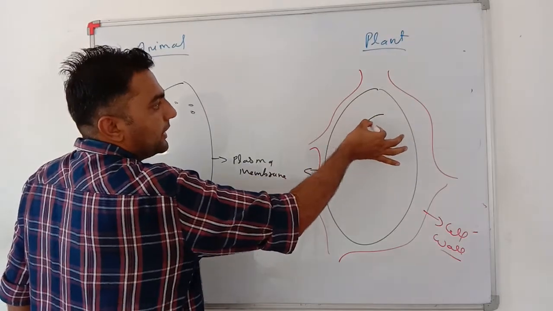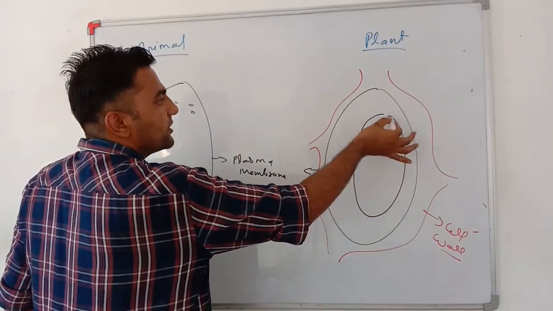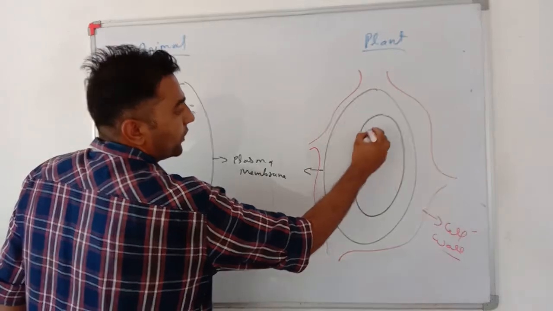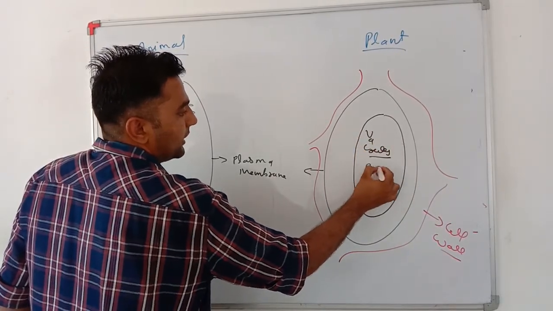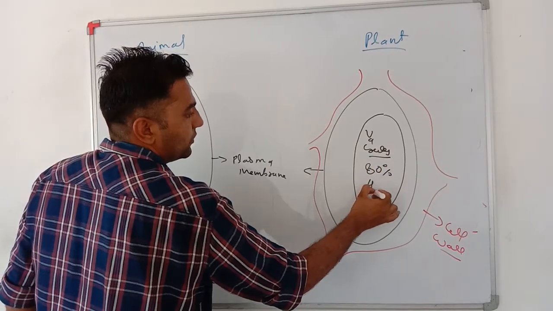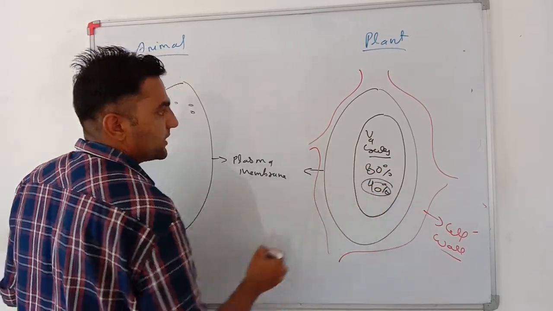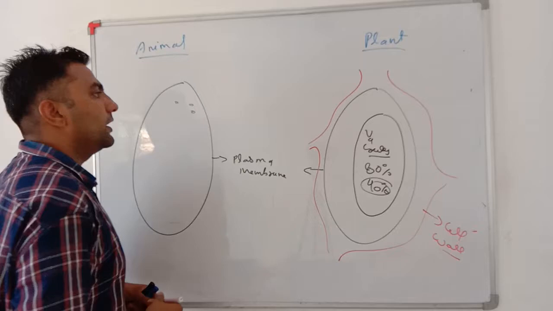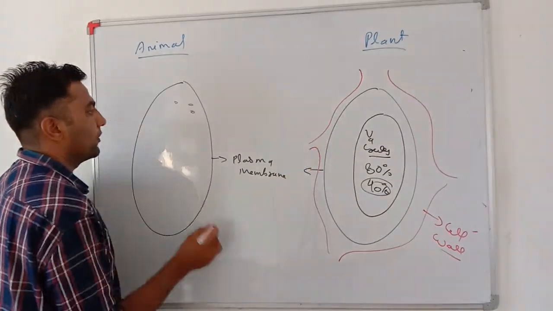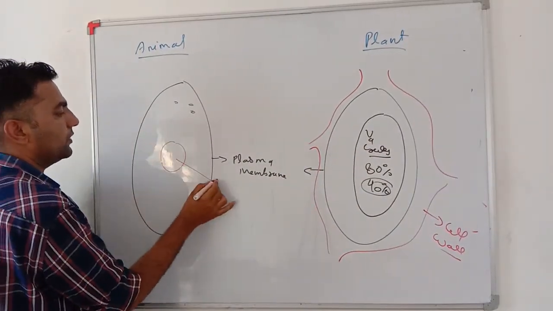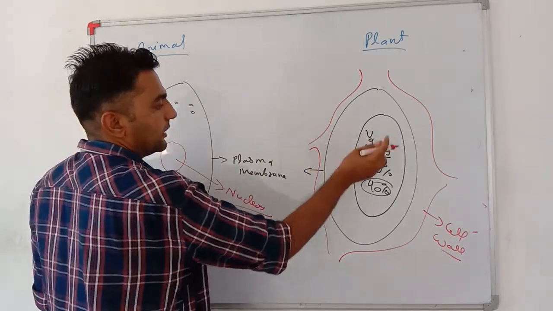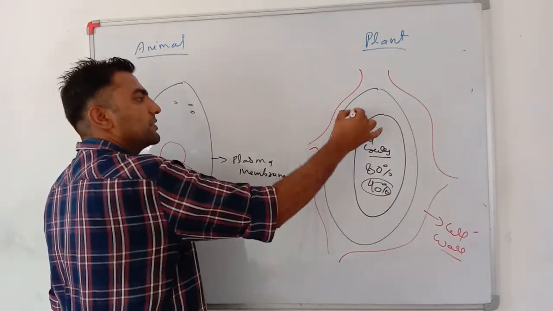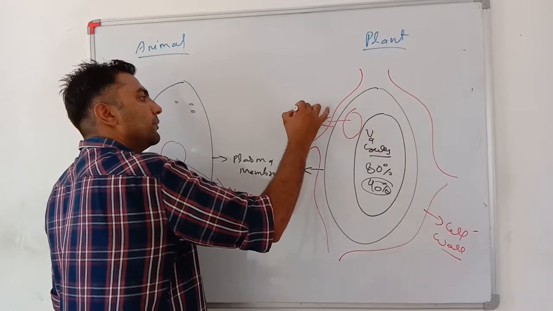In plant cells, vacuoles are very much bigger, consuming at least 80% to 90% of the space, because of which the other cell organelles come to the corner. In animal cells, the nucleus is at the center, whereas due to the size of the vacuole, many times the nucleus comes to the periphery.